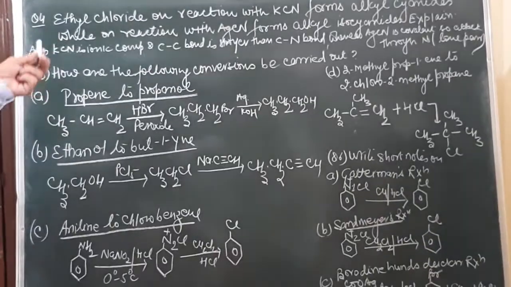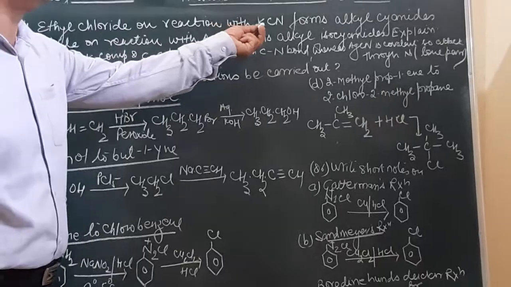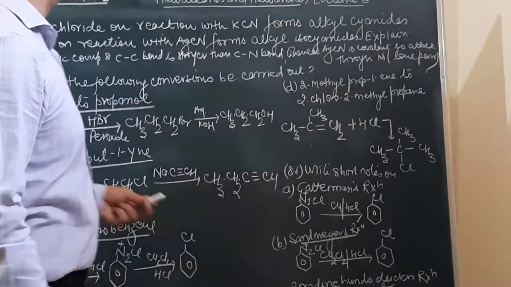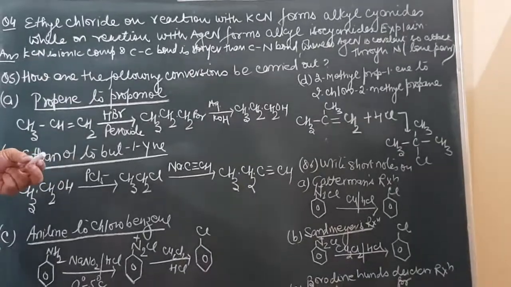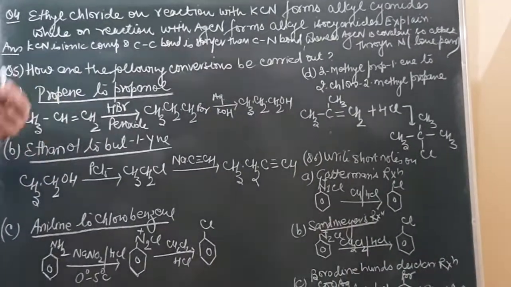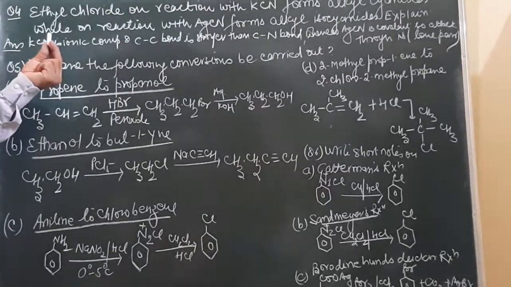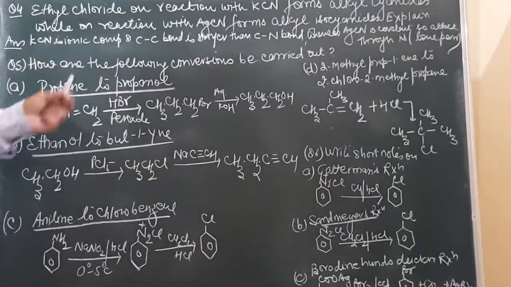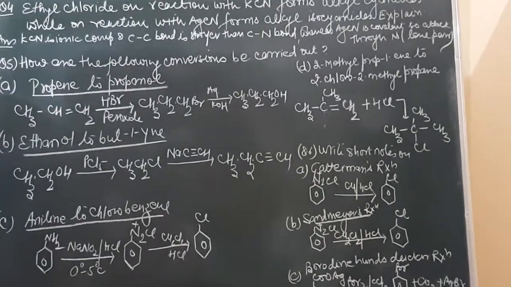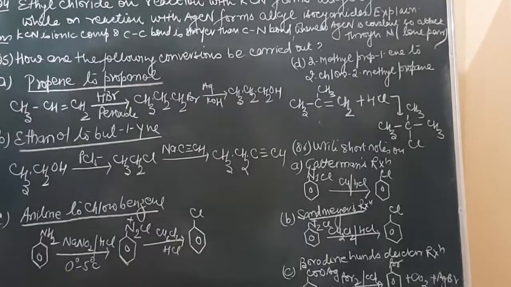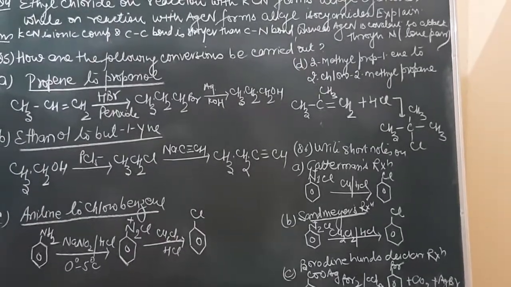Question number 4. Ethyl chloride on reaction with KCN forms alkyl cyanide, while on reaction with AgCN forms alkyl isocyanide. Explain. We have explained this to you while discussing the reaction with KCN and AgCN. I told you that CN is an ambident nucleophile, that is, it can attack through carbon as well as through nitrogen.